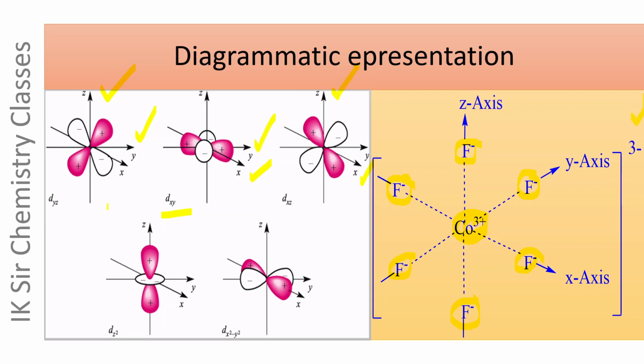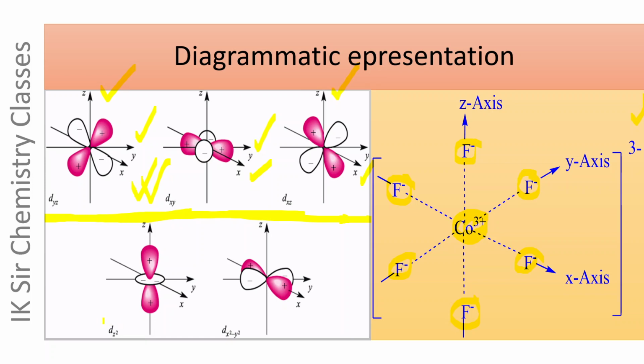While it is obvious that these three d atomic orbitals, dyz, dxy, and dxz, have lobes in between the axes, that is, the lobes of these d atomic orbitals are away from the metal ligand direction because the ligands are present along the axes, while the lobes of these d atomic orbitals are in between the axes, and hence they are away from the metal ligand direction.